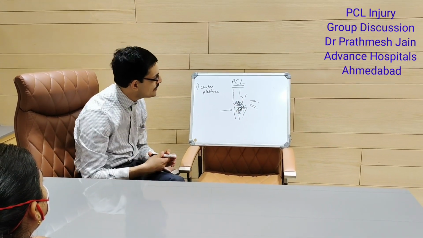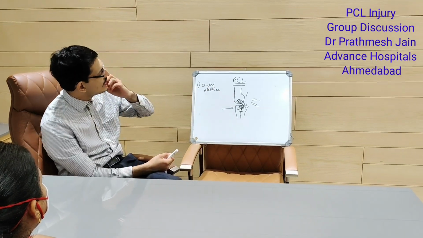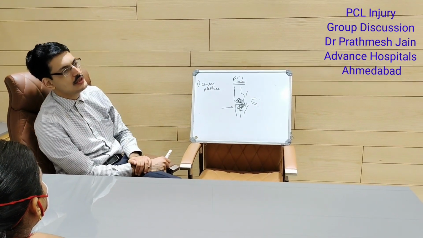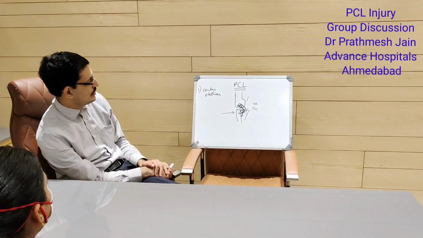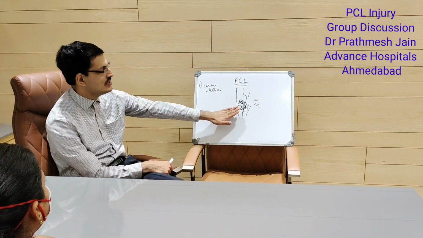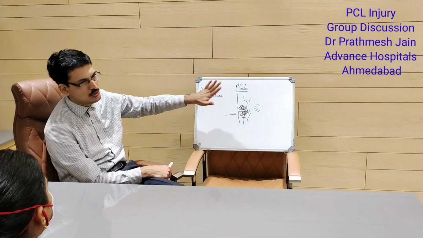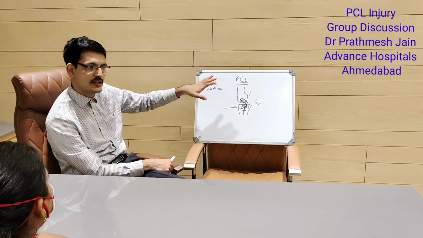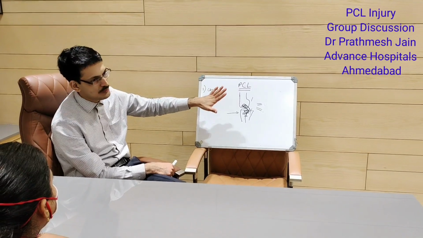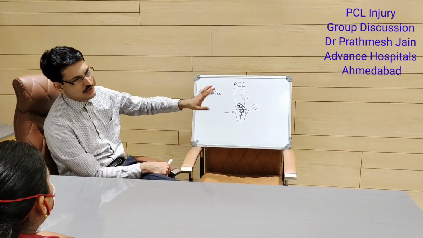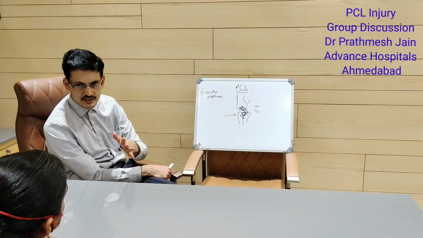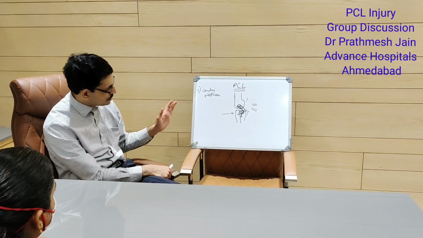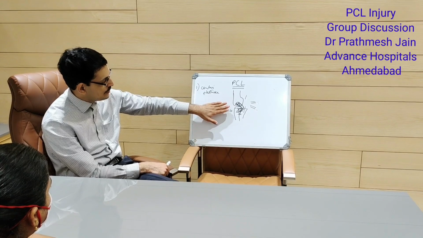And if you are using two posterior portals, either a posterior middle or a posterior lateral portal, it becomes an easier thing for you to do this particular step. Same if you are doing a PCL avulsion, then also we use the same technique using two portals, posterior middle and posterior lateral portal, or high posterior middle and low posterior middle portal, and doing the same as we did yesterday. So this goes about the PCL.